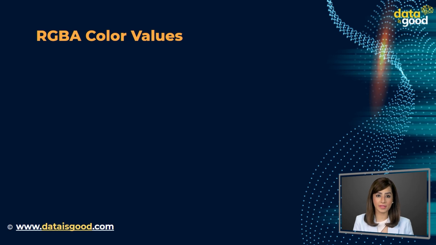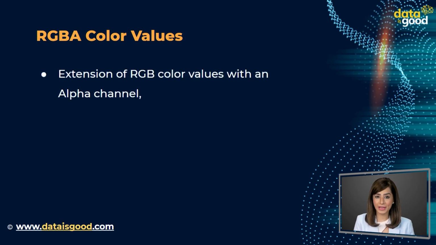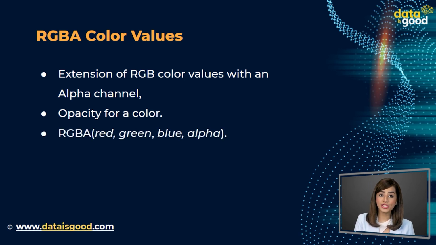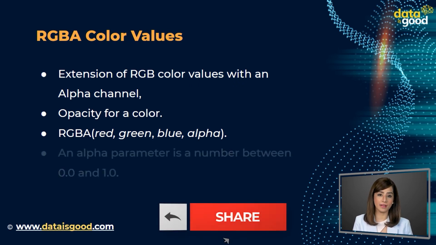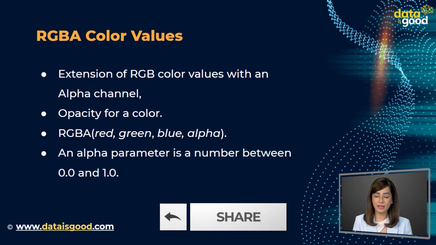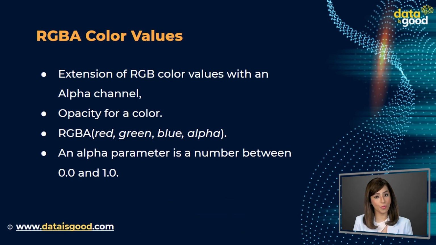RGBA color values. RGBA color values are an extension of RGB color values with an alpha channel, which specifies the opacity for a color. An RGBA color value is specified with RGBA, red, green, blue, alpha. An alpha parameter is a number between 0.0, fully transparent, and 1.0, not transparent at all.